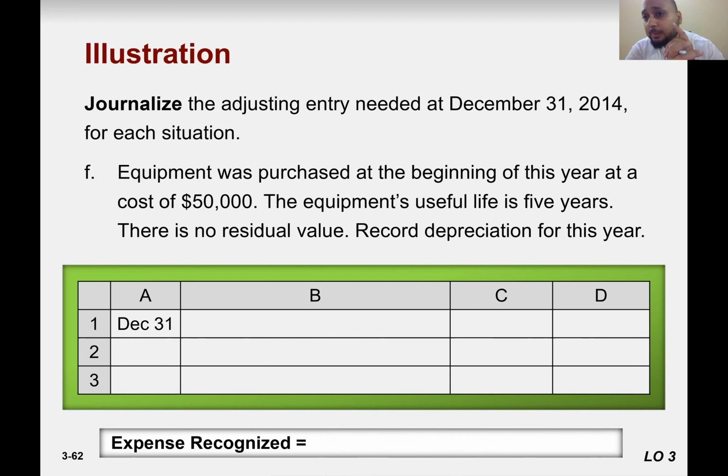So you need to record the depreciation. First of all, what is the value of the depreciation you use for 1 year? What is the definition of depreciation? You spread the cost over the useful years. So 50,000, because there is no recoverable value, residual value, or scrap value, just 0, divided by the number of useful years.